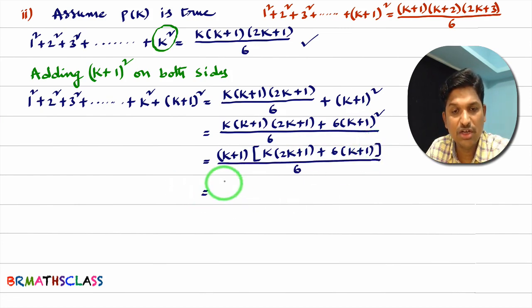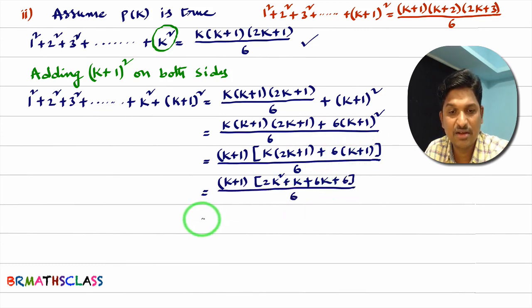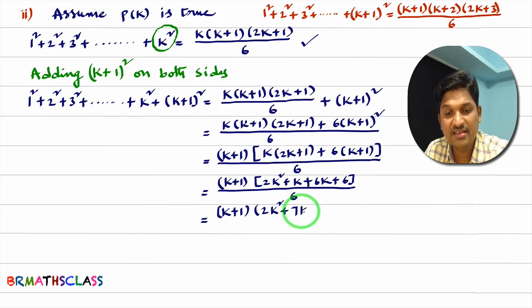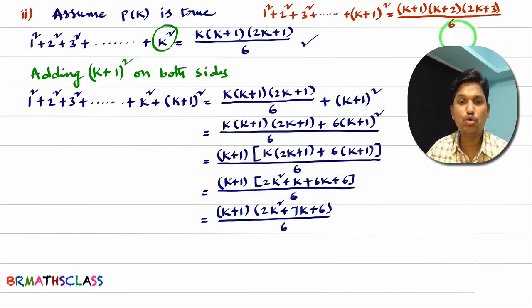Okay, that equal to k plus 1 into, you just simplify this, k into 2k, that is 2k square plus k into 1, k, plus 6 into k, 6k, plus 6 into 1, 6, whole divided by 6. Okay, now if we simplify this further, k plus 1 into, see here 2k square, k plus 6k, that is 7k plus 6 whole divided by, what is our intention? After simplifying this, what you are trying to get? This expression must be of this form, k plus 1 into k plus 2 into 2k plus 3 divided by 6.